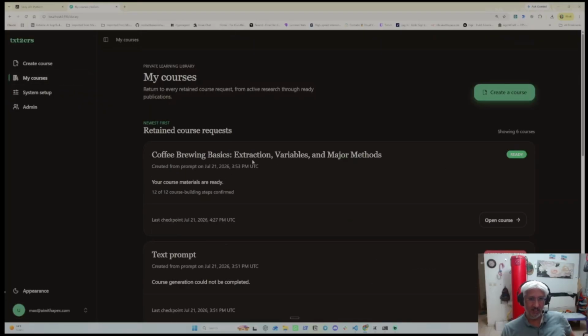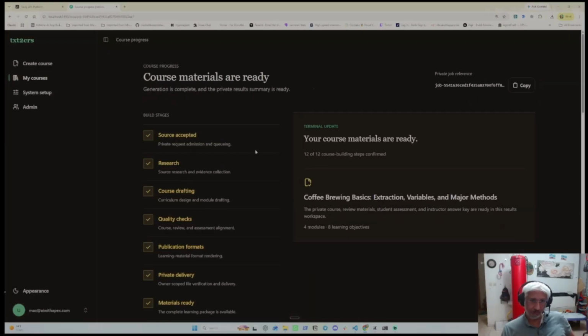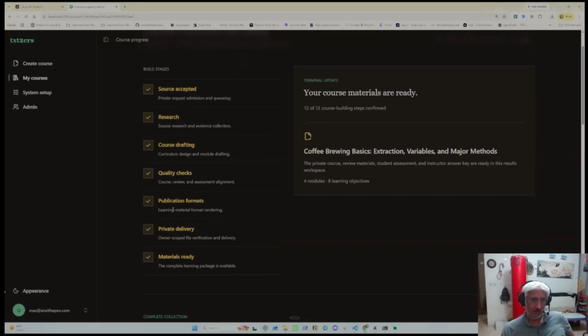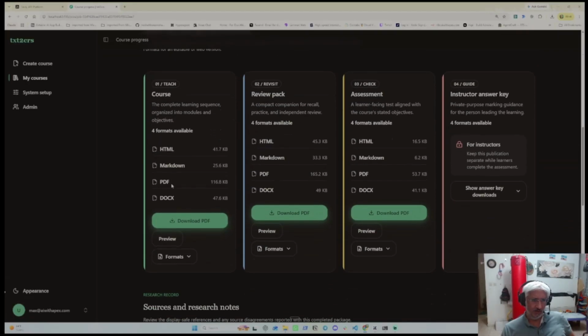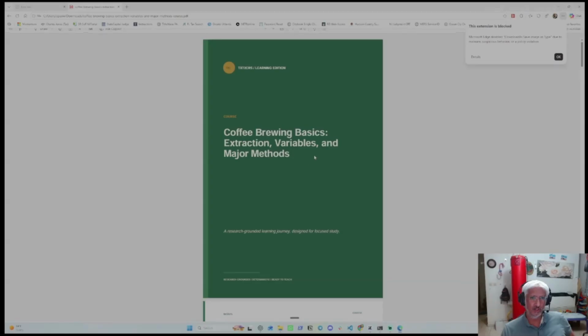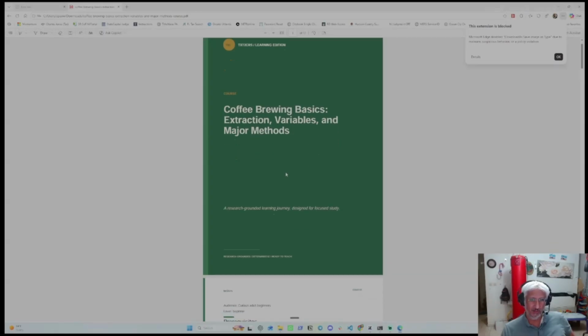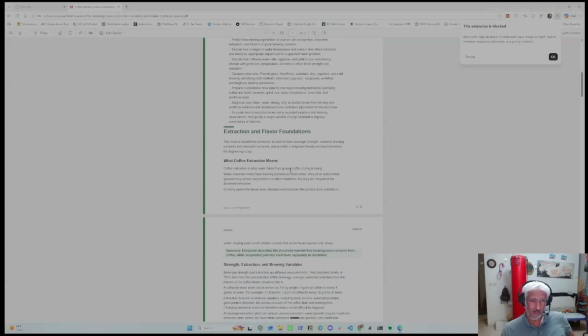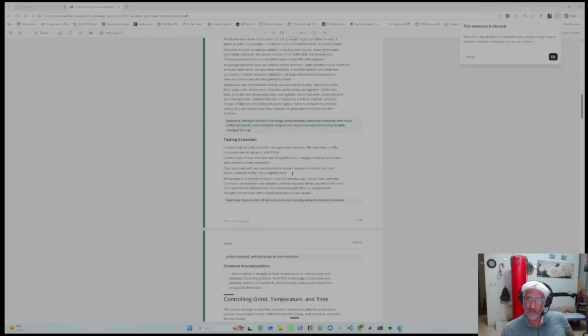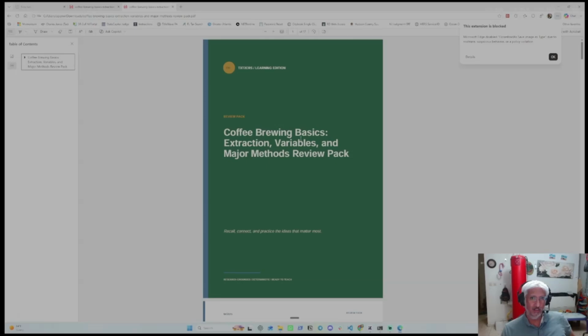Coffee brewing basics, extraction variables, and major methods. Let's open the course. You can see the steps it went through to create it. And here's the material. So let's go ahead and download. Let's just do a quick PDF for each one. So download this. Boom. It is a simple design. It doesn't go overboard. We can see here's the course material. Here's the review pack.